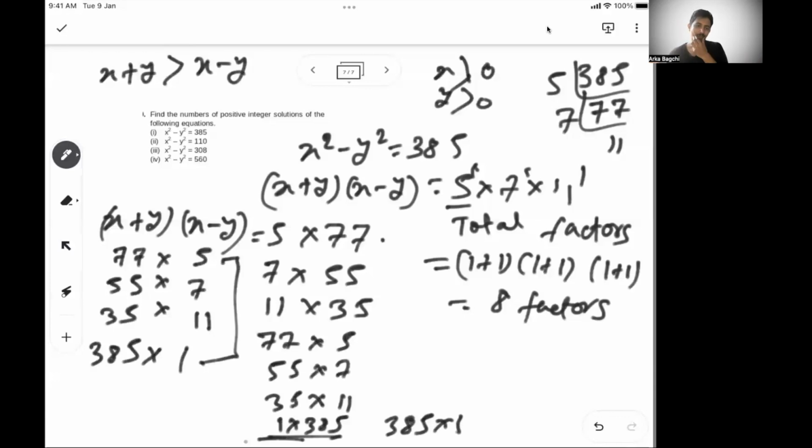Then x plus y is 77, x minus y is 5. You can solve them to find x and y. Similarly, x plus y is 55 and x minus y is 7. You can solve them to find x and y values. x plus y is 35, x minus y is 11. You can find out x and y values. Similarly, there are 4 solutions possible for x and y. So for the first one, the answer is 4. You can try the other ones and let me know.